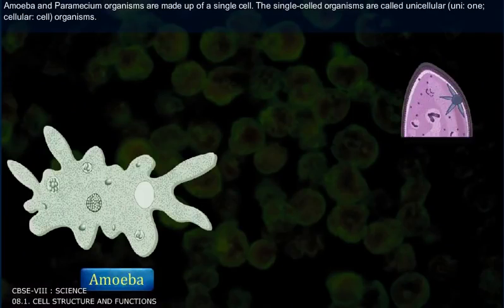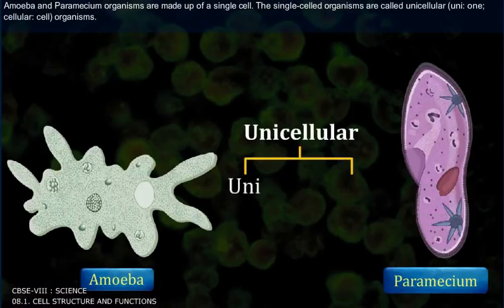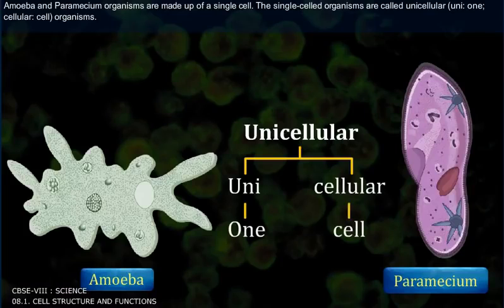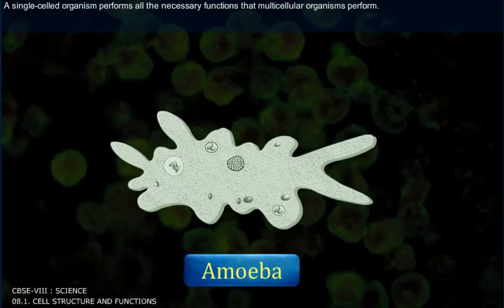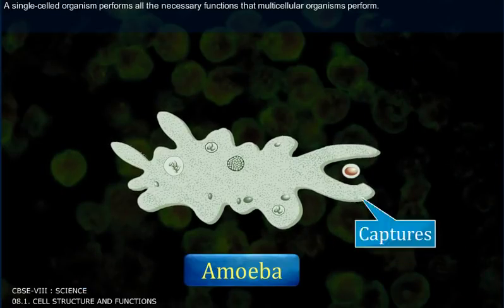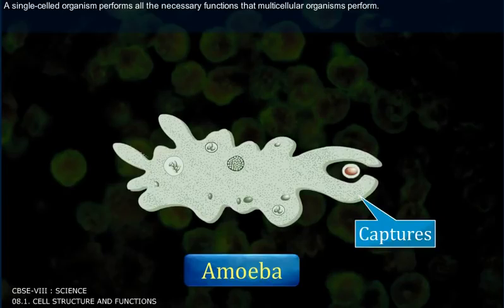Amoeba and paramecium are organisms made up of a single cell. The single-celled organisms are called unicellular organisms. Uni, one, cellular, cell. A single-celled organism performs all the necessary functions that multicellular organisms perform.